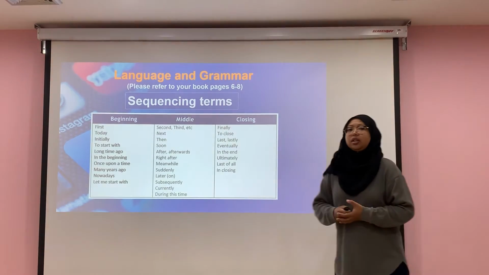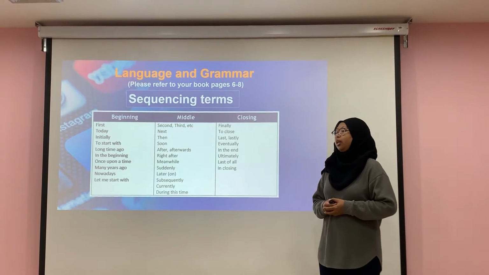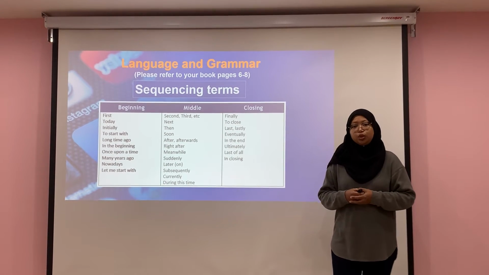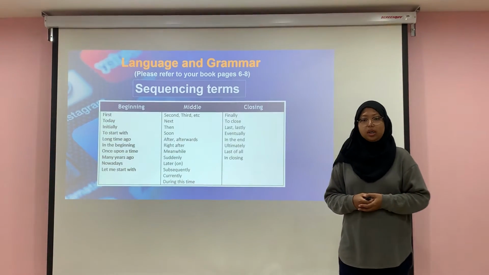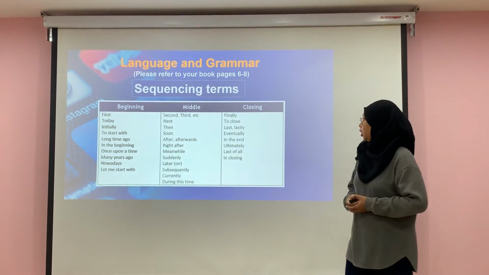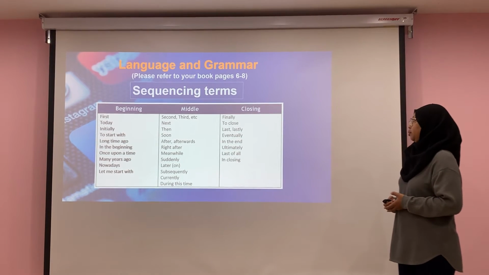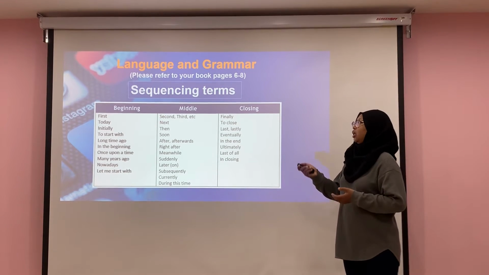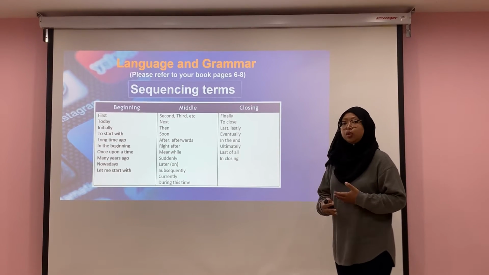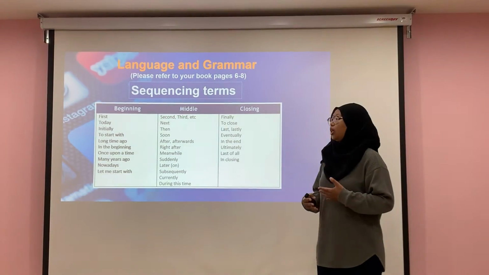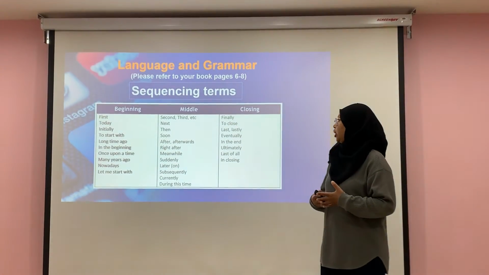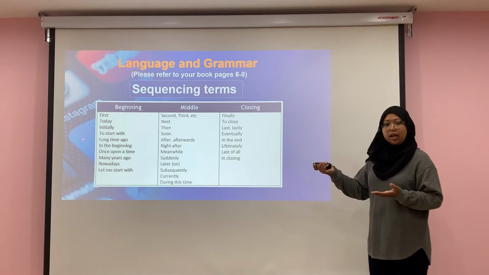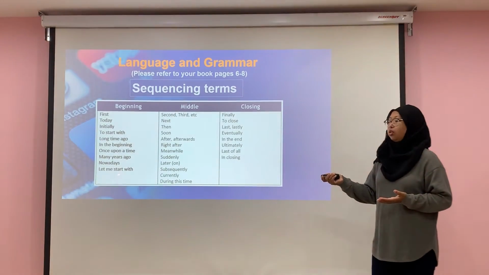Alright, this is the most important part of this unit, which is language and grammar. Now in this part, okay, we will learn sequencing terms that you should be using when you are writing your blog about the most important events in your life. Now, when we are using sequencing terms, there are many categories. The first category is beginning. These are the words that you should use when you are starting to write an event or sequencing an event. So you can use words like first, today, initially, and so on and so forth.